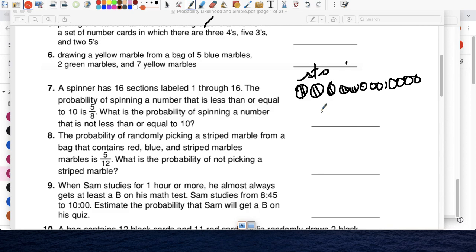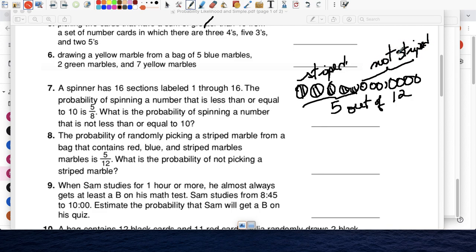All right, so the probability of getting a striped marble, striped is 5 out of 12. What's the probability of not picking a striped marble? So I don't want to pick a striped marble. So this, and this over here, it's not striped.